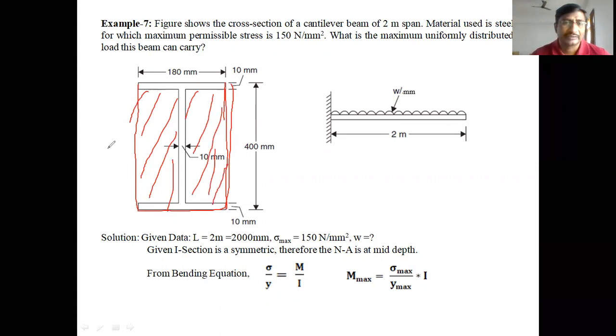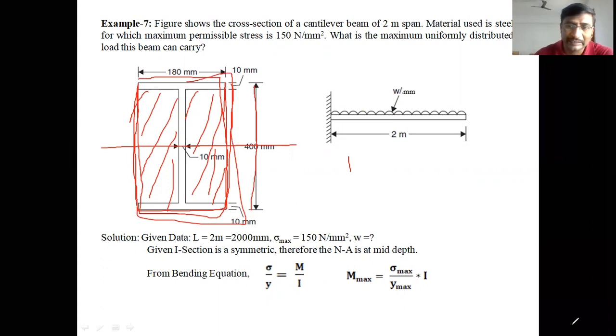Okay. So the neutral axis is at the center. About the neutral axis, the total rectangle moment of inertia is bd³/12. In this, b is 180, that is the breadth of the total rectangle. The overall rectangle is 180, and d is 400 mm. So bd³/12 means 180 into 400³ by 12 is the total rectangular moment of inertia.